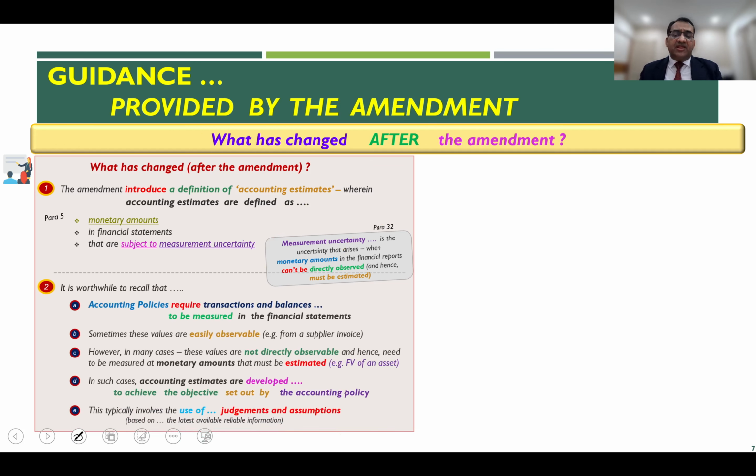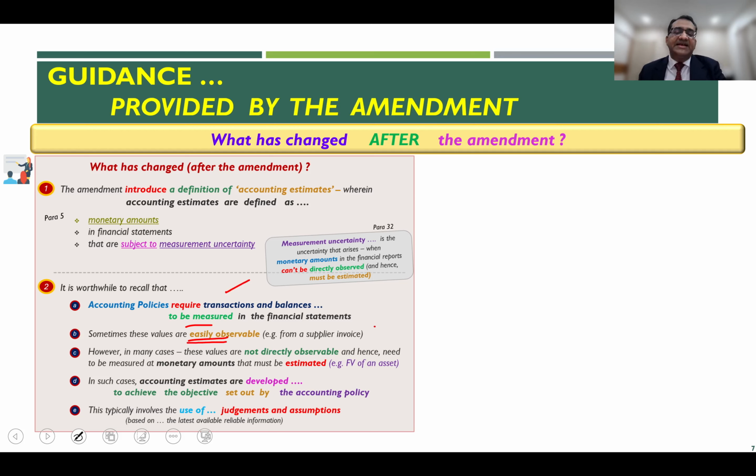Now, it is also worthwhile to recall that accounting policies require the transactions and the balances in the financial statements to be measured either by direct observation, or on the basis of some estimates.